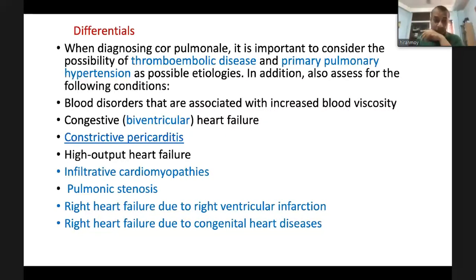And we should also look for the differential of cor pulmonale, whether the patient has cor pulmonale or another kind of disease. The differentials of cor pulmonale are congestive heart failure, biventricular failure, constrictive pericarditis, infiltrative cardiomyopathy, pulmonary stenosis, right heart failure due to right ventricular infarction, right heart failure due to congenital heart disease. We should bear in mind these diseases as differentials.